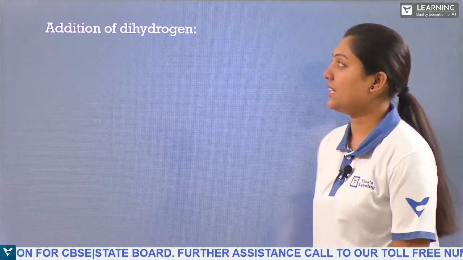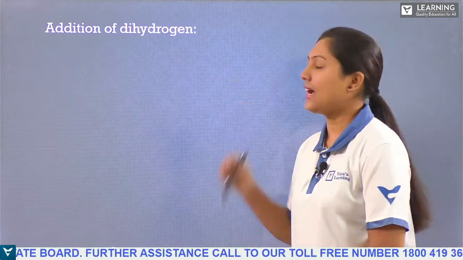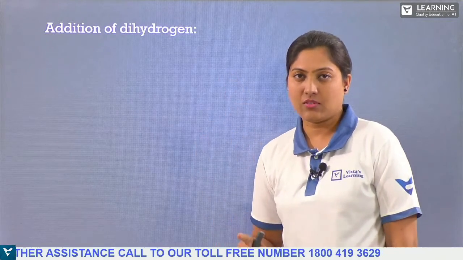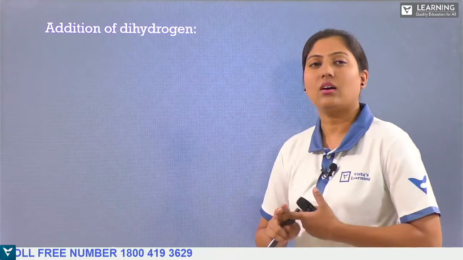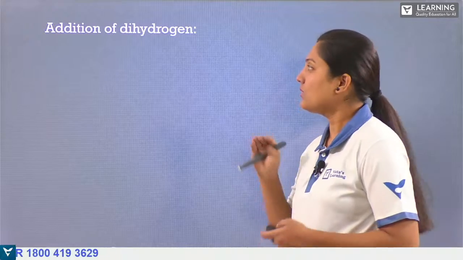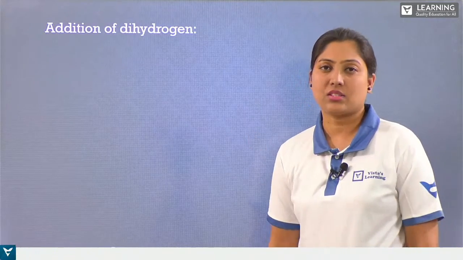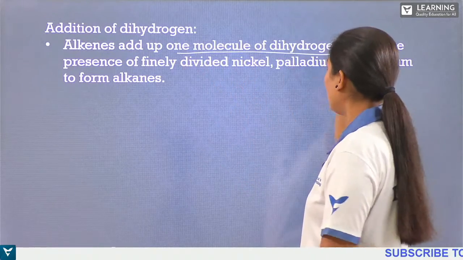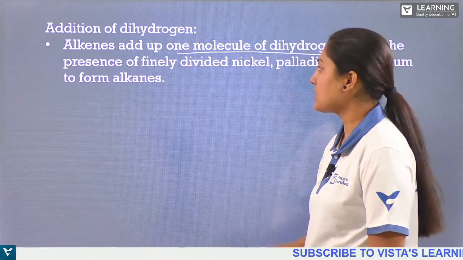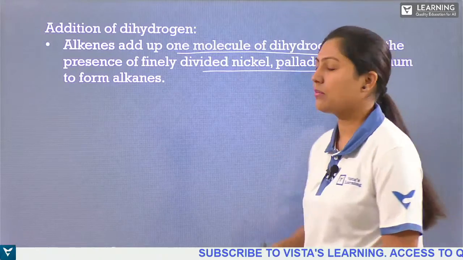The first thing is the addition of dihydrogen. What is the first thing we learned? Addition reaction, substitution reaction, and we have the oxidation reactions. So we'll study the addition reactions of these alkanes first. Alkenes add one molecule of dihydrogen gas in the presence of finely divided nickel, palladium and platinum.